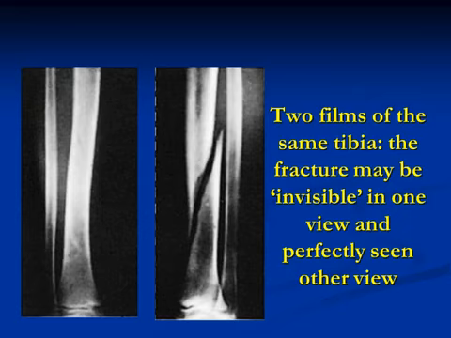In the lateral view, there is an obvious fracture extending from the distal part of the tibia, directed downward to the distal lower third of the tibia. So two views are very important in detecting a fracture.